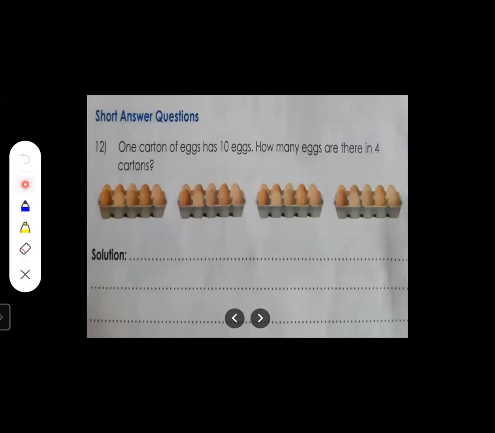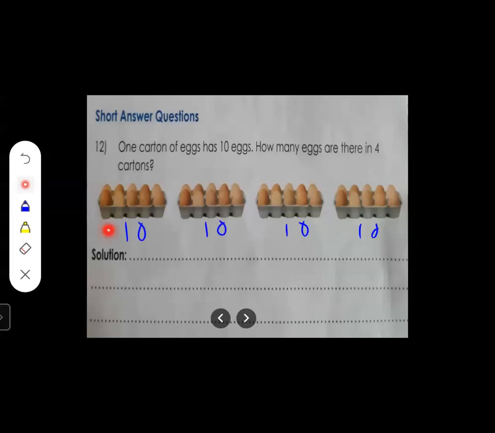Now the next one. What is given? Short answer question. So let's read out the question. One carton of eggs has 10 eggs. In this one carton, means in this one box, how many eggs are there? 10 eggs are there. Okay. How many eggs are there in 4 cartons? So over here in this one box there are 10 eggs. Here 4 boxes are given, right? 4 cartons are given. 1, 2, 3, 4. So in all of this, how many eggs are there? Over here 10, over here also 10, 10, 10.